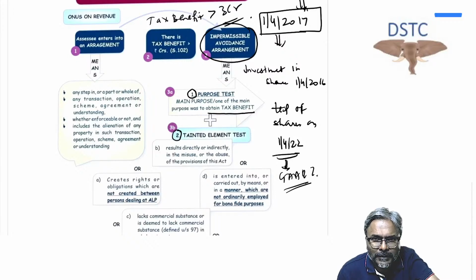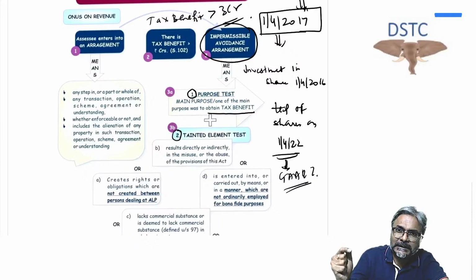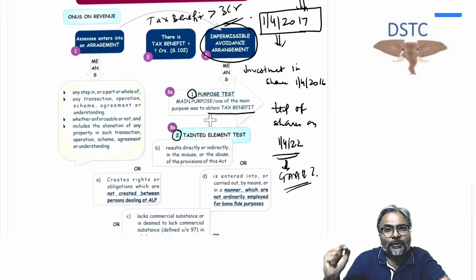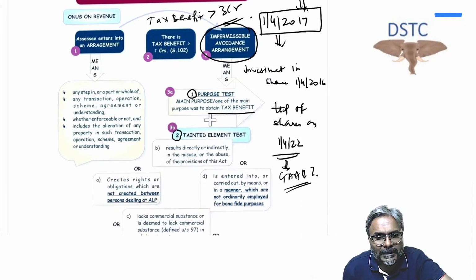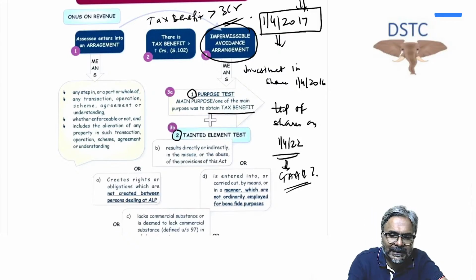Now therefore, we need to decode what is impermissible avoidance arrangement. That is the only objective of this topic. So the first is the main purpose. The main purpose, students, should be to obtain the tax benefit. This is the most important point, that the entire intention was to obtain the tax benefit. And the second one is a tainted element test.